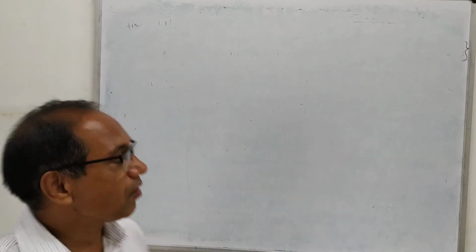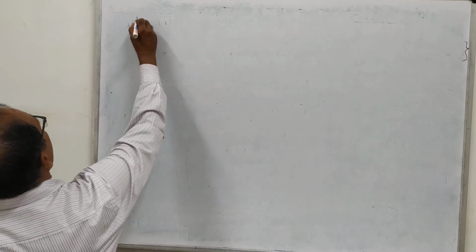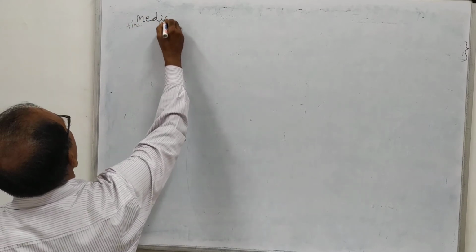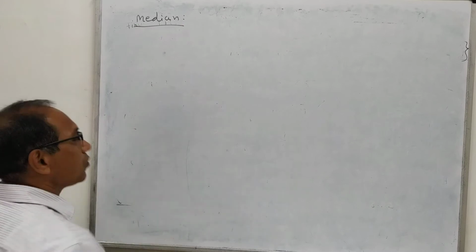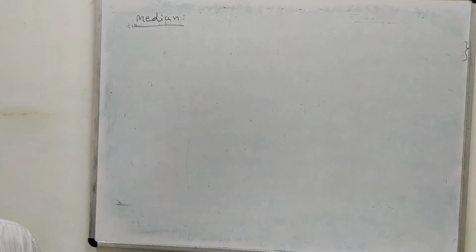Okay. Now after the concept of mean, we go for median. Median also you have seen at school level. It is also very easy to obtain, right?